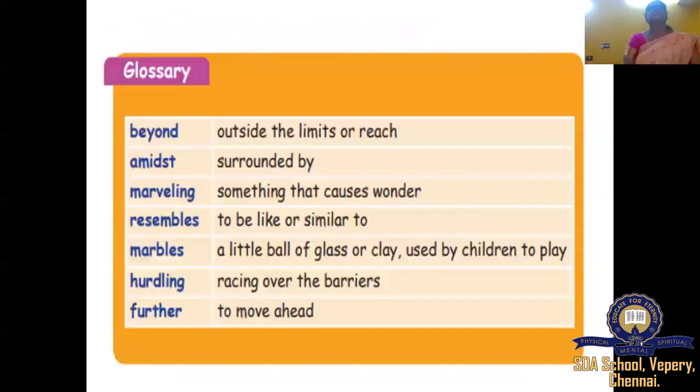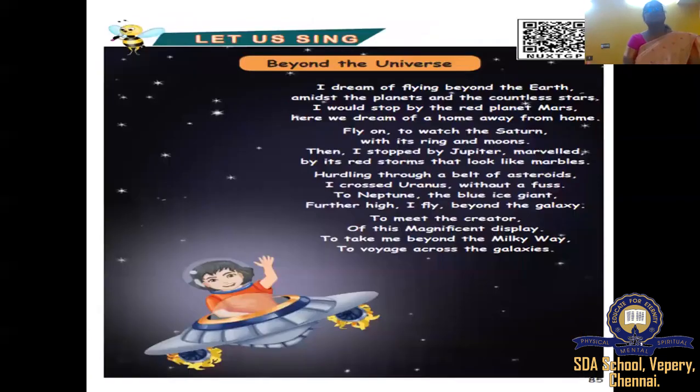Now you can see the poem on the screen. We will sing. Only the first 4 lines I'll teach you today. The next class, the remaining. So every day one set. First paragraph and second paragraph we are going to sing.